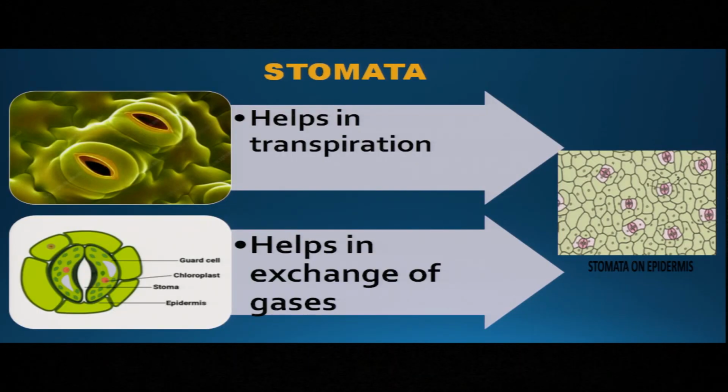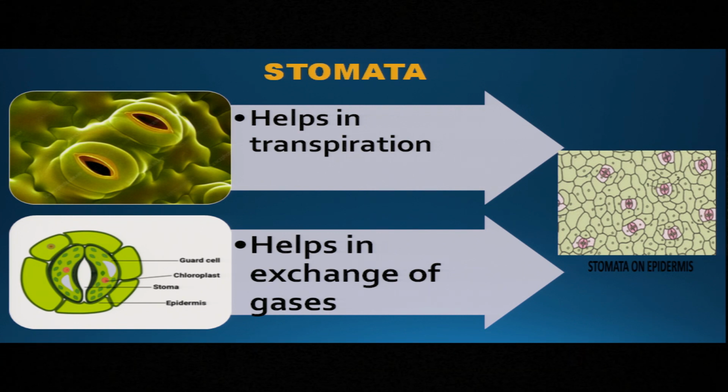Okay. The third part of the epidermal tissue system is stomata. Usually, stomata are found on the dorsal surface of the leaf. In the dicotyledon plant, they are found on the dorsal surface of the leaf. You can see from the picture, stomata is made up of 2 kidney-shaped cells called guard cells.